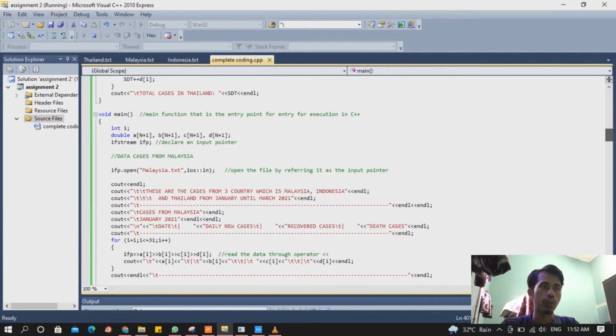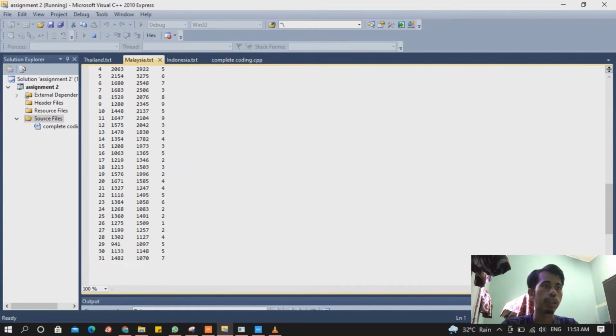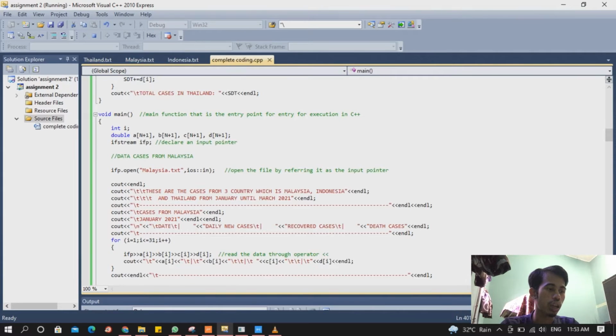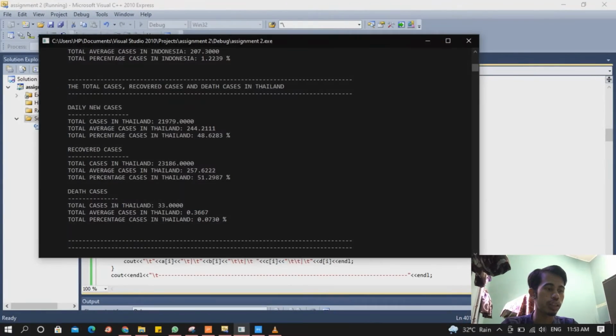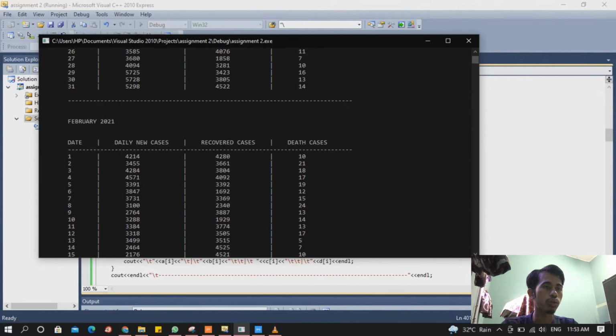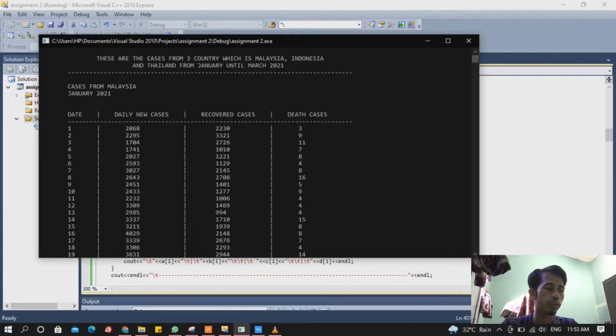This is the coding from Malaysia. First we have to declare the function files: total new case Malaysia, total case recovered Malaysia and total death case Malaysia. For all three we use the double data type for the table. Each function file has its coding with its data. We use insert code which is specific for Malaysia only.